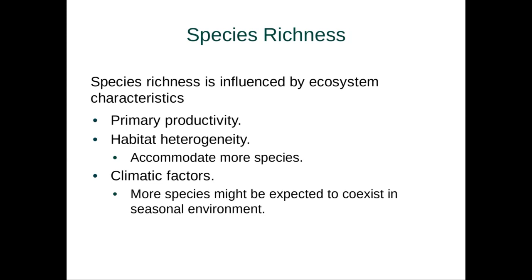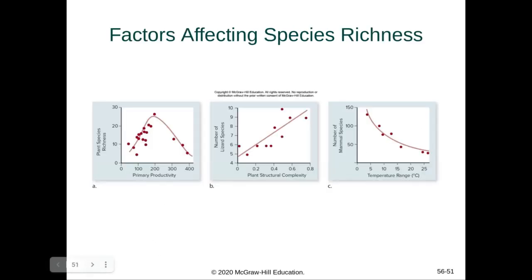Now, species richness, as we've defined in our previous lecture, is the number of species in a given area. It is influenced by ecosystem characteristics, including primary productivity, habitat heterogeneity, i.e. how many different types of habitat there are. High habitat heterogeneity means there are lots of different habitats. Low habitat heterogeneity means there are very few habitats. And as well as climatic factors, i.e. what does the climate look like?